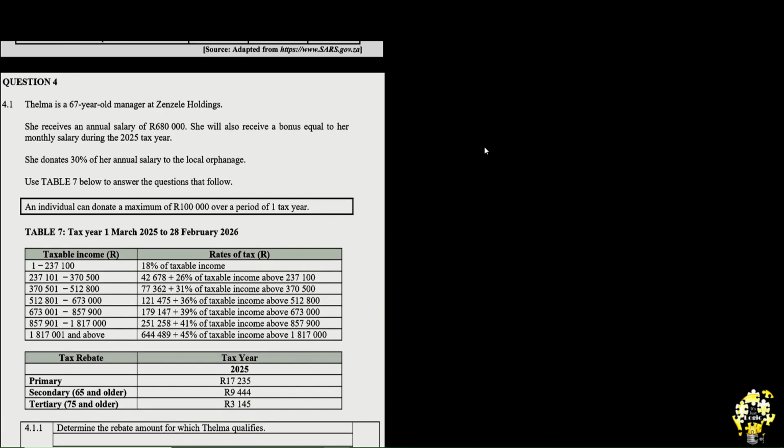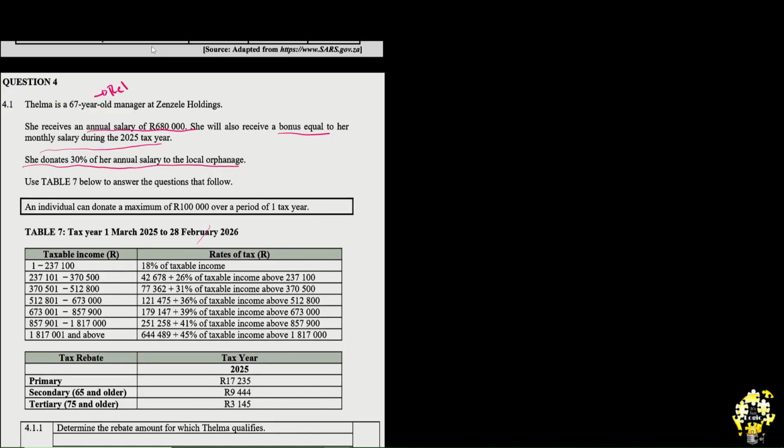So now let us see what we have here. Telma is a 67-year-old manager at Zenzele Holdings. She receives an annual salary of 680,000. She will also receive a bonus equal to her monthly salary during the 2025 tax year. She donates 30,000 of her annual salary to the local orphanage. Yes, this is a lot.